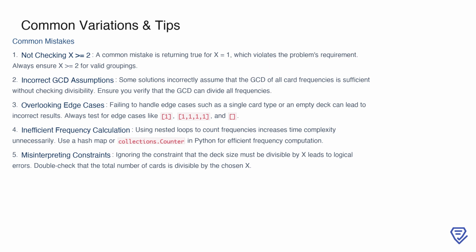Additionally, inefficient frequency calculations can slow down your solution. Instead of nested loops, use a hash map or Python's collections Counter for a more optimal approach. Finally, pay close attention to the constraints. The total number of cards must be divisible by x, so double-check this condition to avoid logical errors.